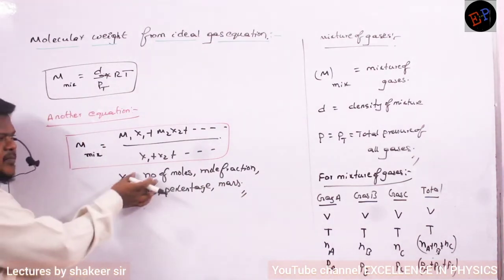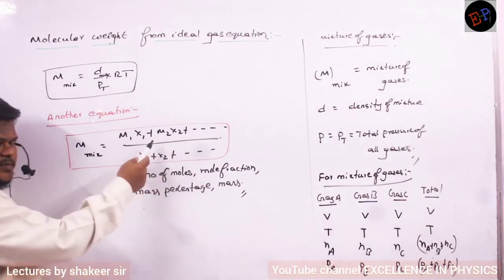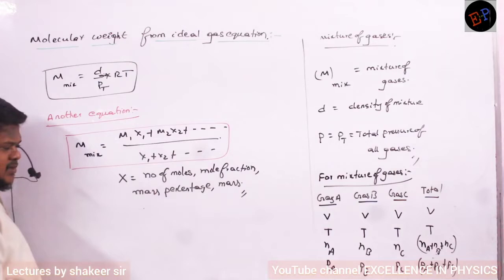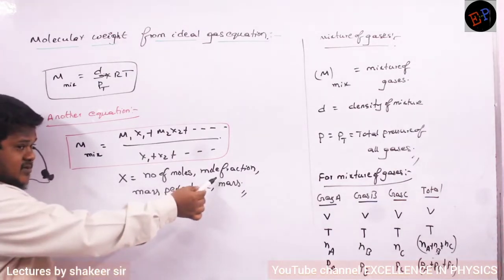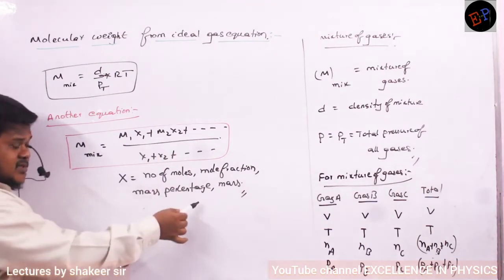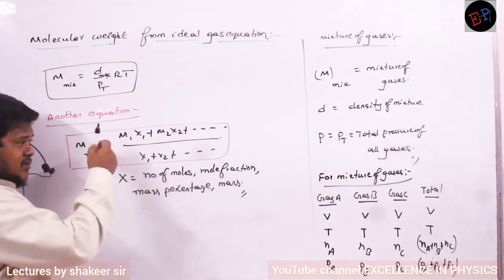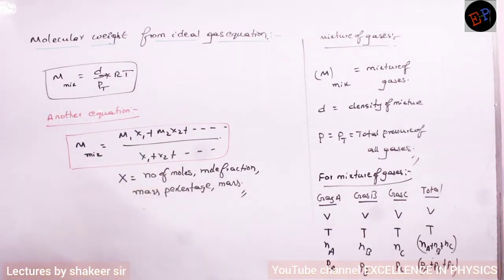If the value is given in number of moles, you can substitute the number of moles. X1 is the number of moles of the first gas, X2 is the number of moles of the second gas. Or if mole fraction is given, you can write the mole fraction. Similarly, if mass percentage is given, or just the mass of the gas is given, you can substitute that. Are you able to understand?